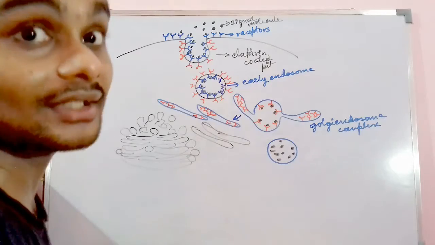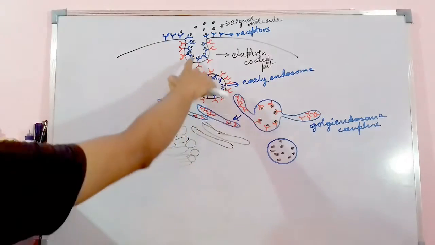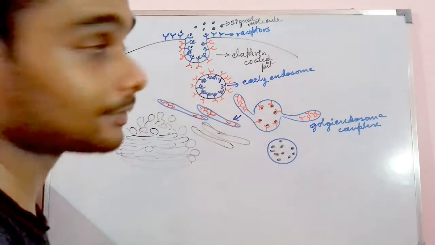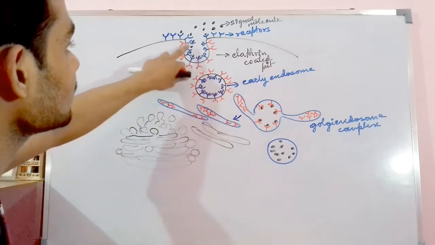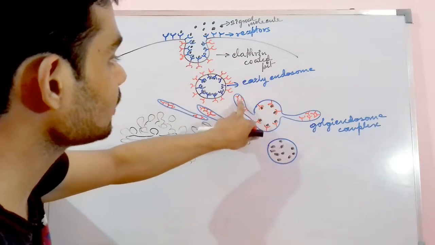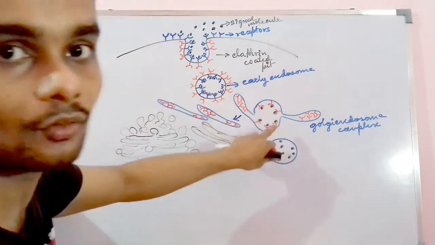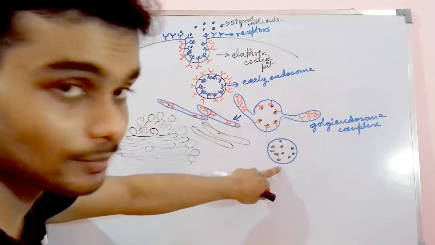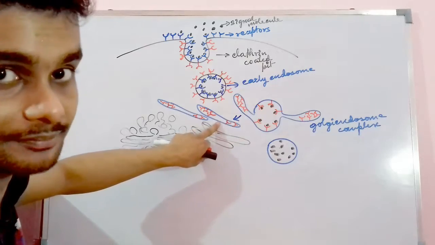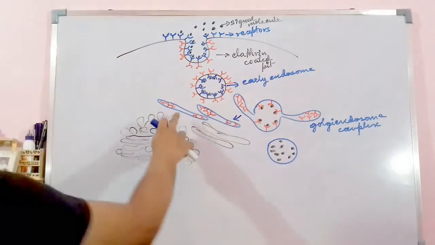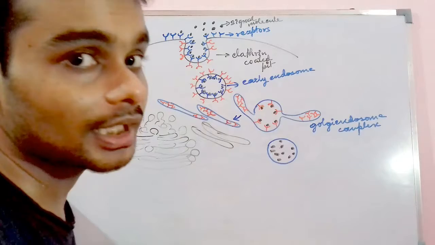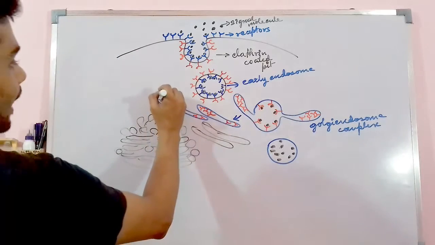The Golgi body is having the receptors. Receptors are nothing but those that were present on the cell surface, drawn here with the red colored portion inside the Golgi endosome complex. Now the endosome has separated and the Golgi bodies have separated along with the receptor.